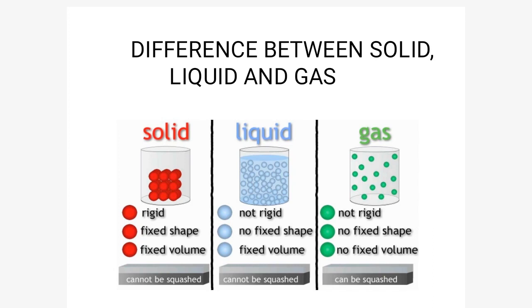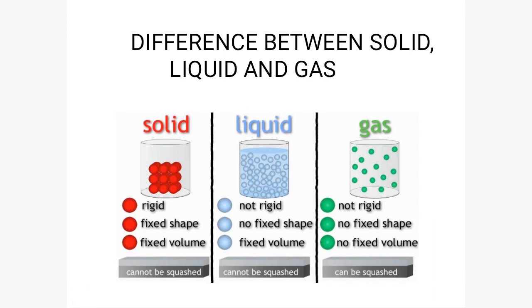Now the summary is the difference between solid, liquid and gas. Here you can see in the solid state, the particles of matter are closely packed. That is, the spaces between them are negligible. If we see liquid, we can observe the gaps between them, even though they are very little. But in the case of gases, the spaces are very high. So this is the basic difference between solid, liquid and gas.